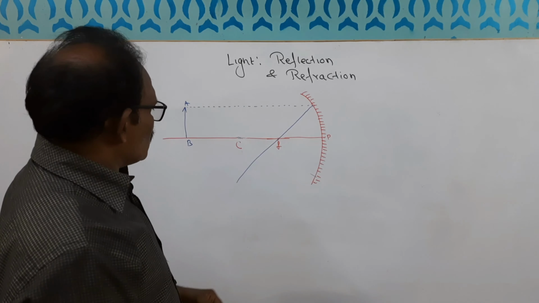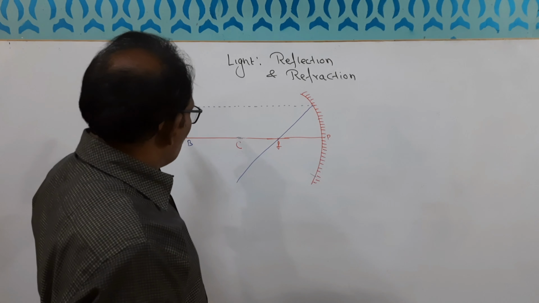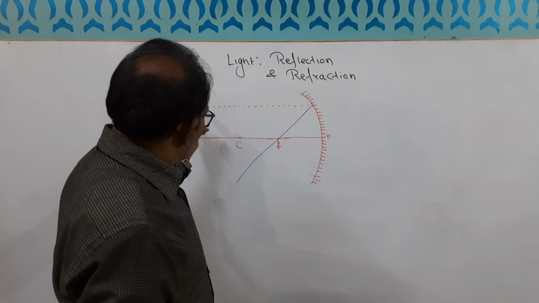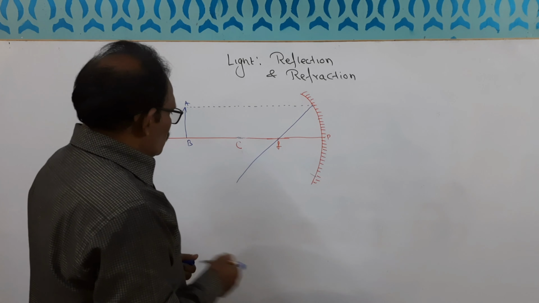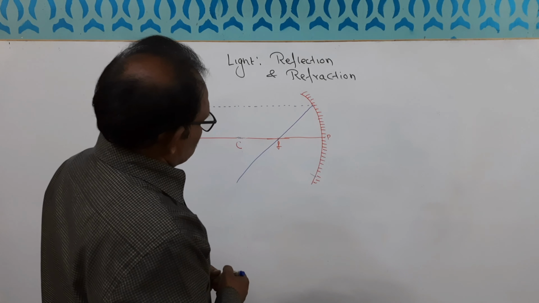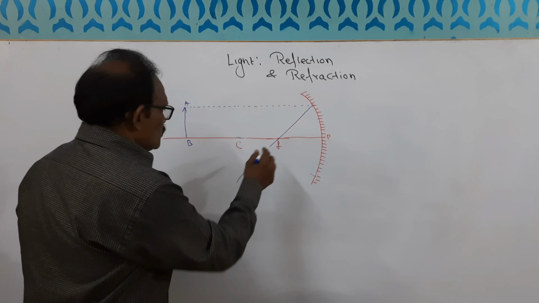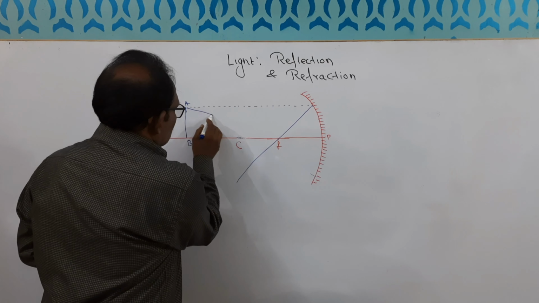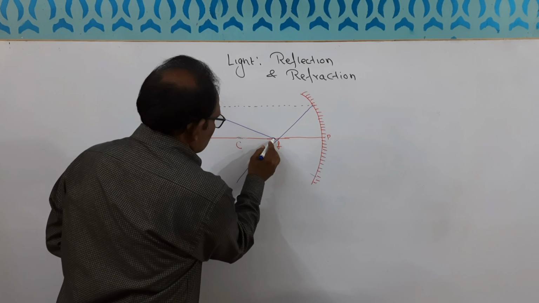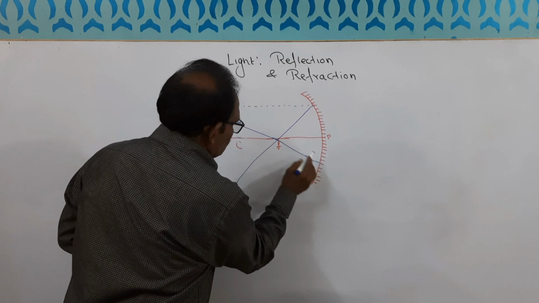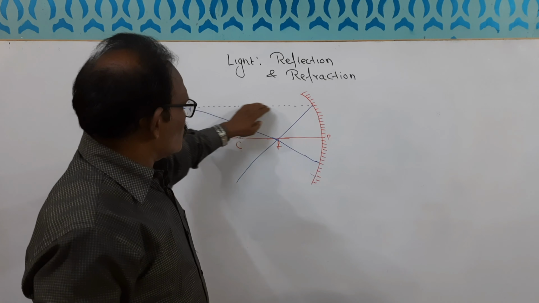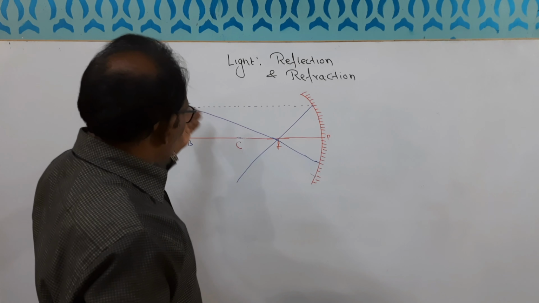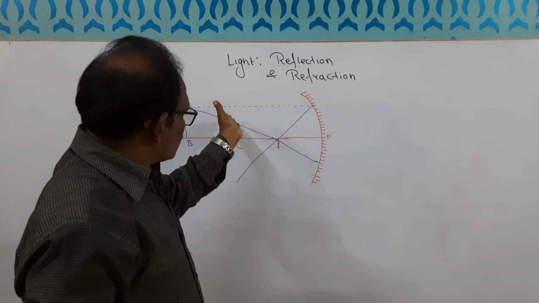Let us take the other ray, we will go from C, not C, we will just take it, क्रॉस करते हैं हम लोग फोकस से लेते हुए. ठीक है.